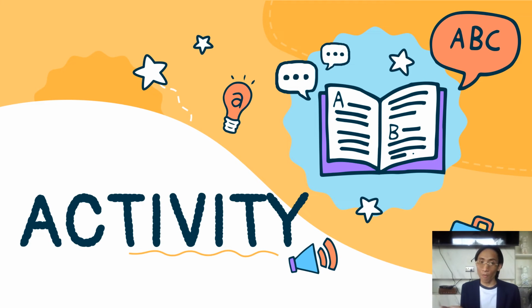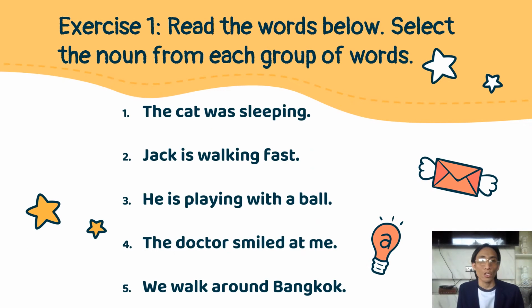Are you ready for our activity for today? It is very easy, so no reason that you will have a zero score. I hope everyone gets a perfect score. So exercise 1: read the words below. Select the noun from each group of words.